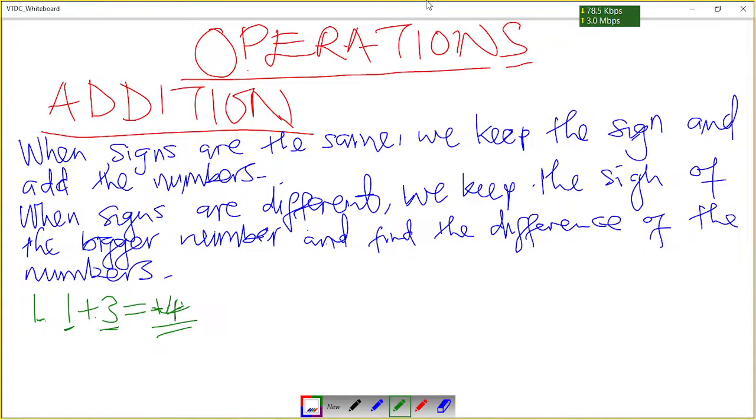Now when we look at number 2, we have -4 plus +2. I can either write plus +2 or write just +2 there. We should know by now that even if I write 2 like that, it means 2 is a positive.